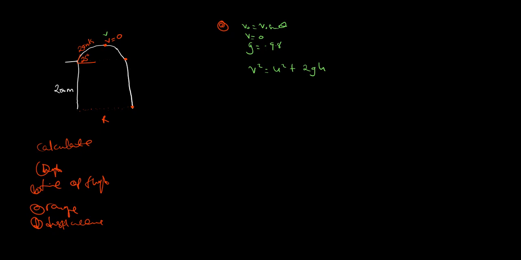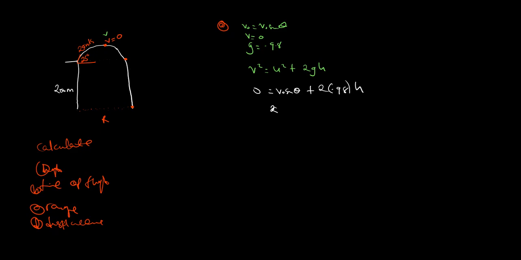Once I replace the values, final velocity is 0, then is equal to initial velocity, which is now in the y, so v sine theta, then plus 2 times negative 9.8, h. I'll take this one to the other side to have a positive, so when I multiply, that will give me 19.6.